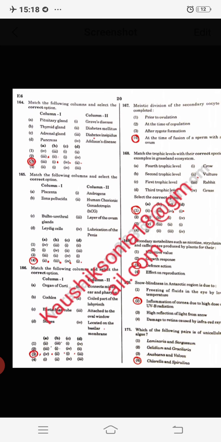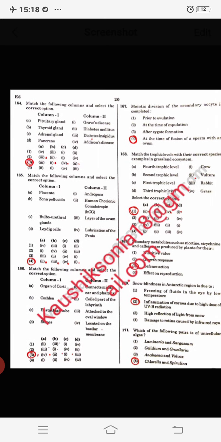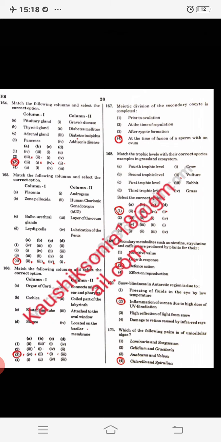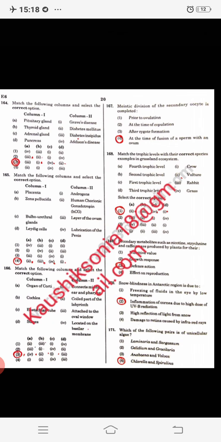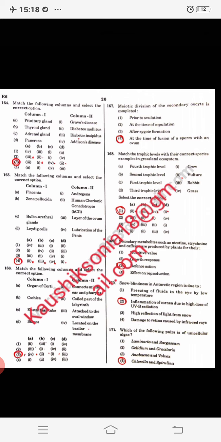And next is stapes. Yes, this is, you can say, the smallest bone, stapedial muscle भी small है, और stapes जो bone है ear ossicle, that is also small. So option third, attached to oval window. Next question, meiotic division of secondary oocyte is completed at the time of fusion of sperm with ovum. Secondary oocyte से तभी complete होती है. Option D will be right.